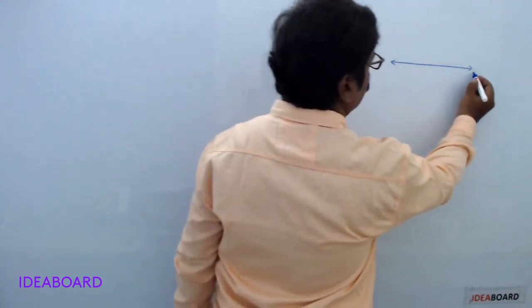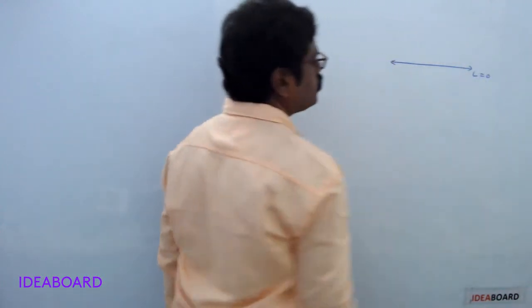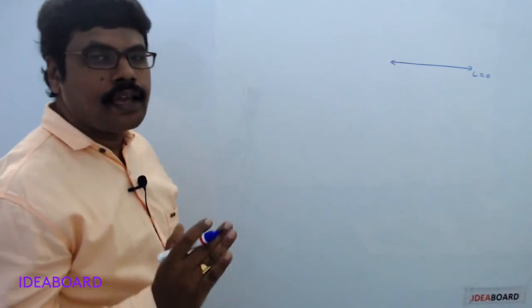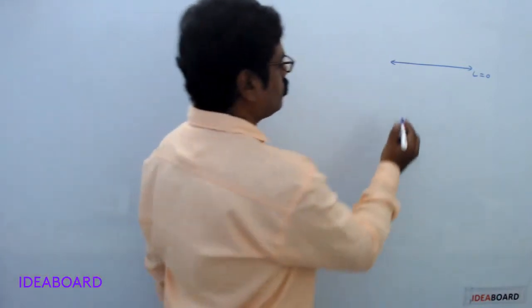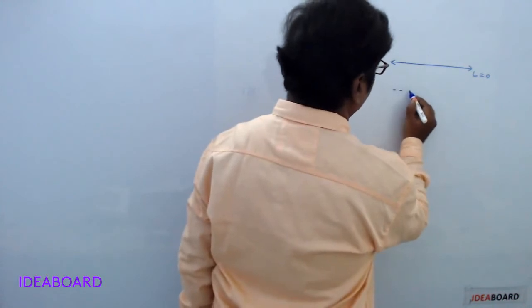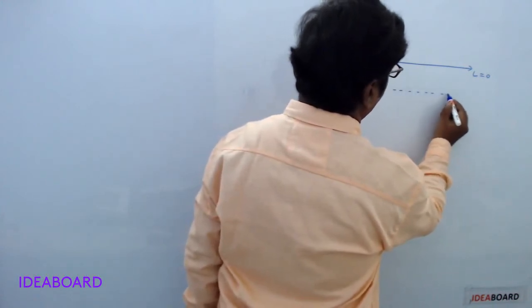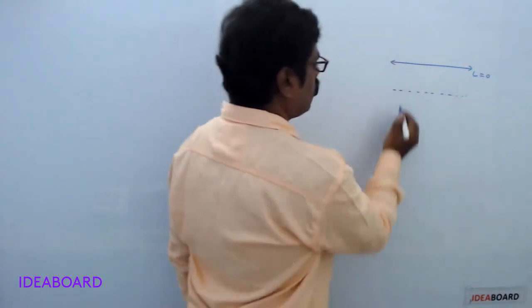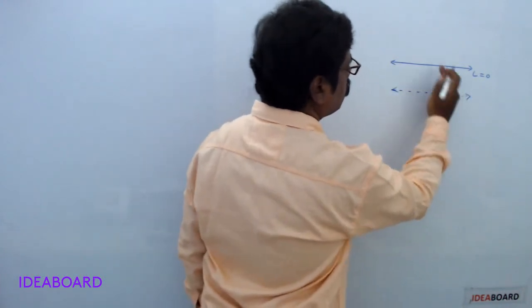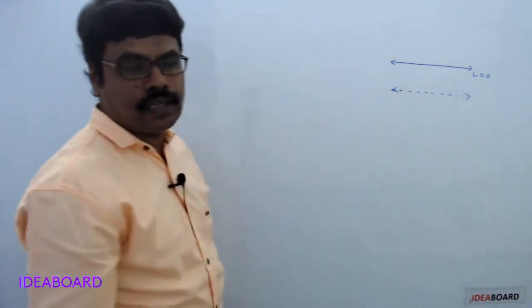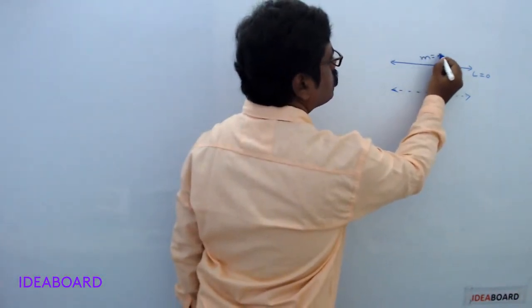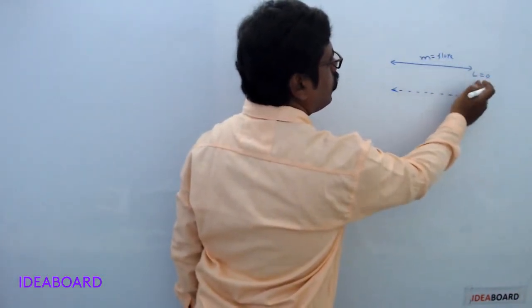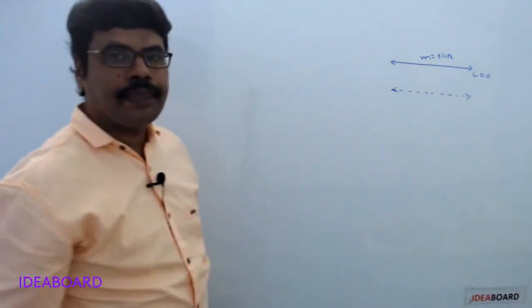Suppose this is a line L equals 0. Draw a line parallel to the line L equals 0. Now this is a line parallel to the line L equals 0. Suppose M is the slope of the line L equals 0.